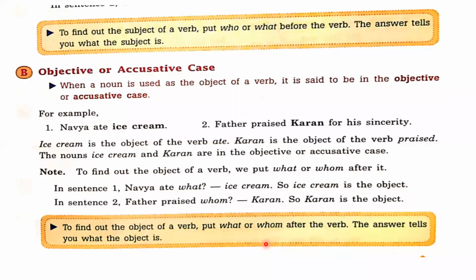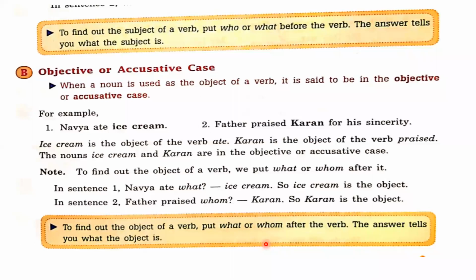To find out subject of a verb, put who and what before the verb. The answer tells you what the subject is. Same thing we have studied. Now please come on the point number B. In point number B, dear students, we have to understand objective or accusative case.